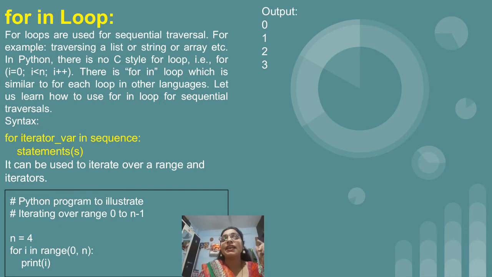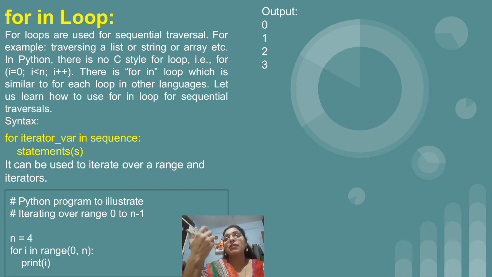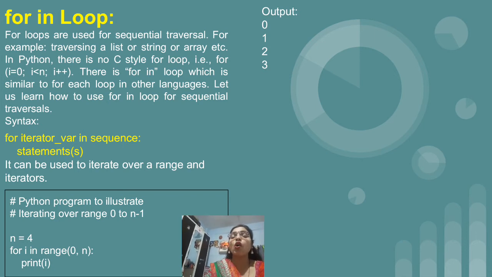There is one variable n, that is a kind of counter variable only, which we have initialized to 4. After that the for keyword, then write down the name of the variable, whatever you want. Normally in a for loop we make use of the i variable, so here also I have used the same variable i. Then the in keyword is compulsory, and after in we have range. Range in round brackets, we have started the range from 0, means in place of 0 you can take any number, but now we have started with 0 comma n. And after that the statement which we want to execute, that is print of i.